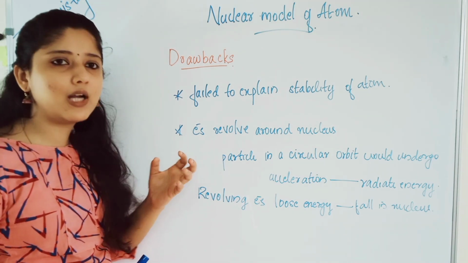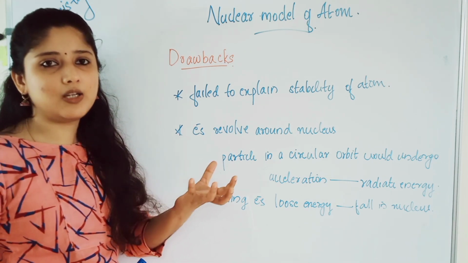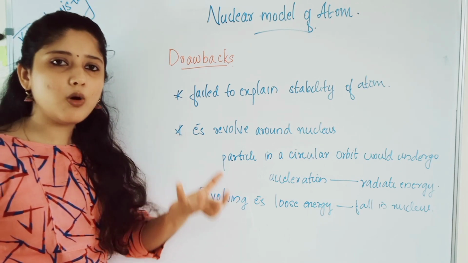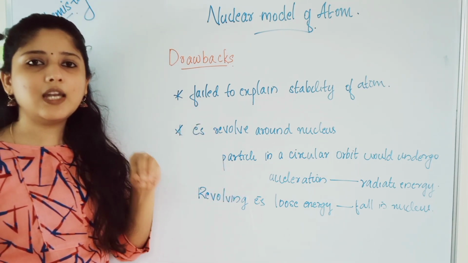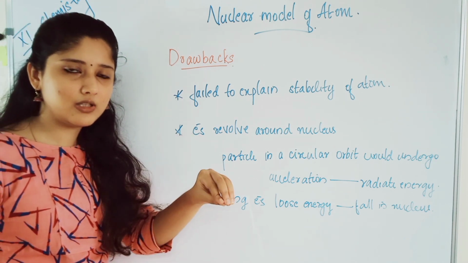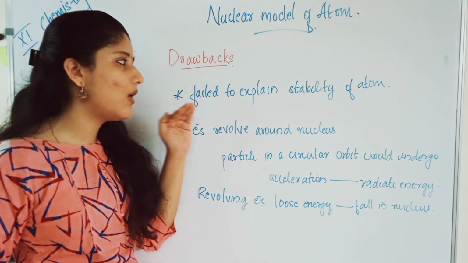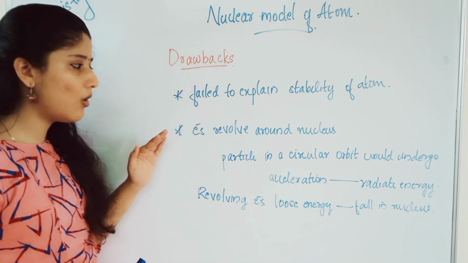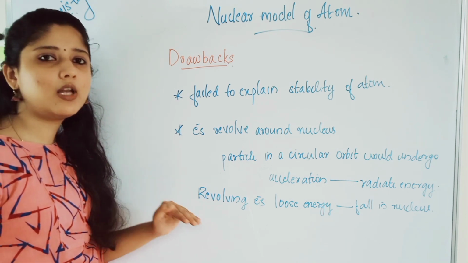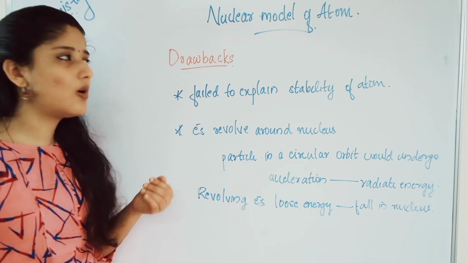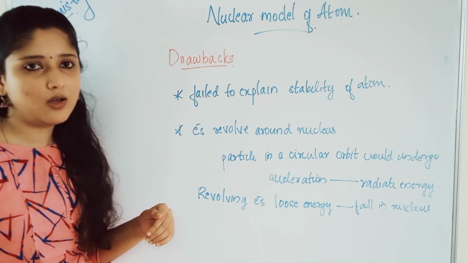The particles will undergo acceleration and radiate energy. Finally, the energy will be lost and the electrons will fall into the nucleus. So as a result, we can say that he failed to explain why the atom is stable. According to his postulate, electrons would lose energy and finally fall into the nucleus. This is one of the main drawbacks of the nuclear model proposed by Rutherford.